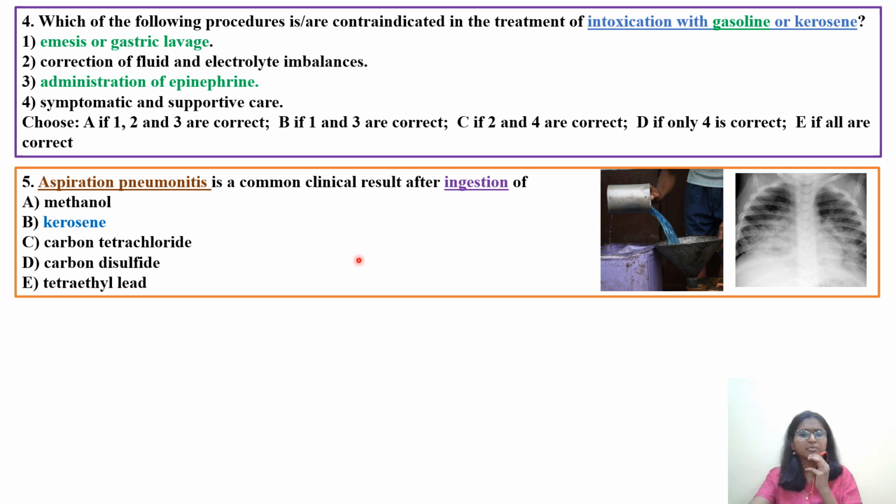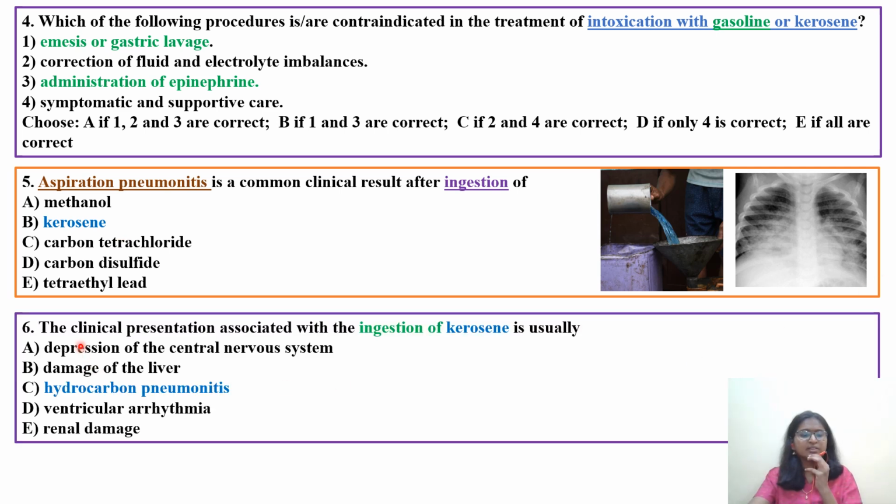Because generally what happens, nowadays we are not using kerosene, but if you go back to the early 19th century, kerosene was used for household cooking purposes also. So there were accidents, as kerosene was in our household products where children used to accidentally consume this kerosene.